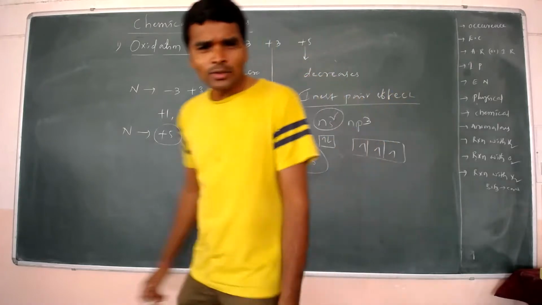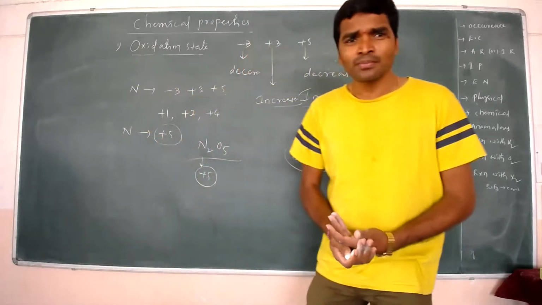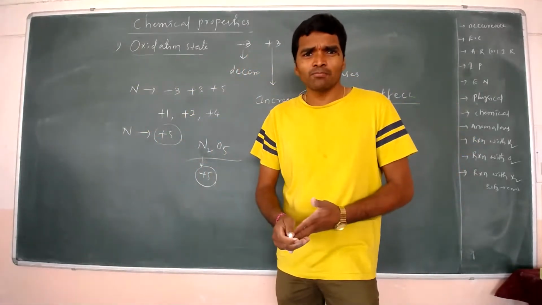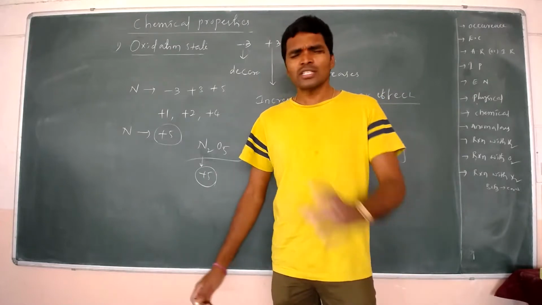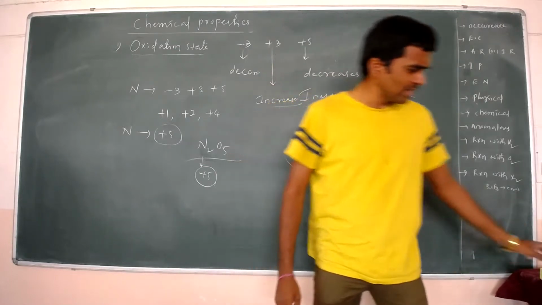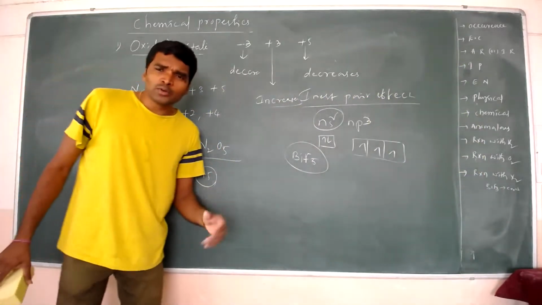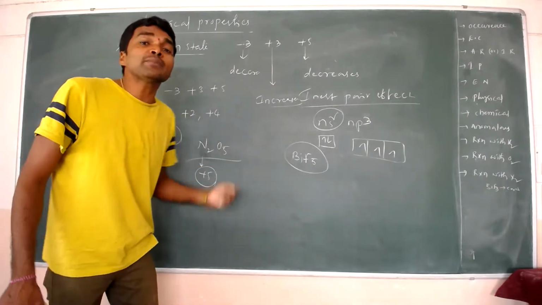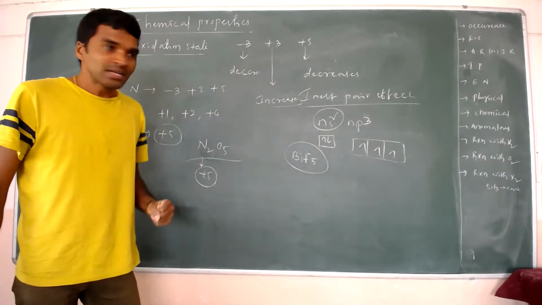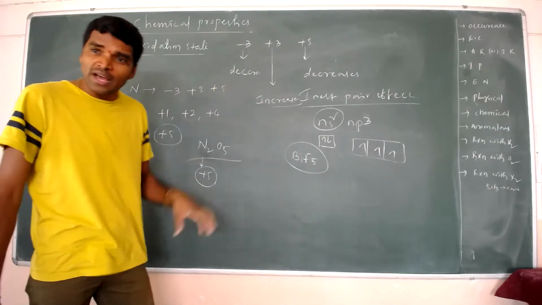Right. And you know that nitrogen is stabilized by the disproportionation reaction. So what is the meaning of that? Okay, I'll tell you, the important point here. Nitrogen exhibits variable oxidation states: -3, +1, +2, +3, +4, +5.